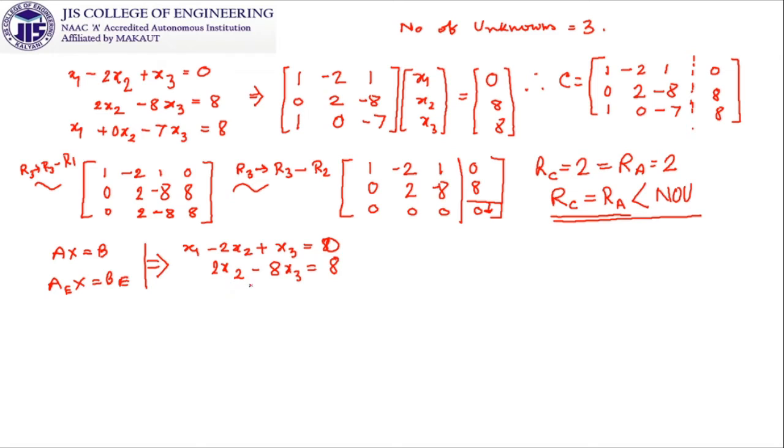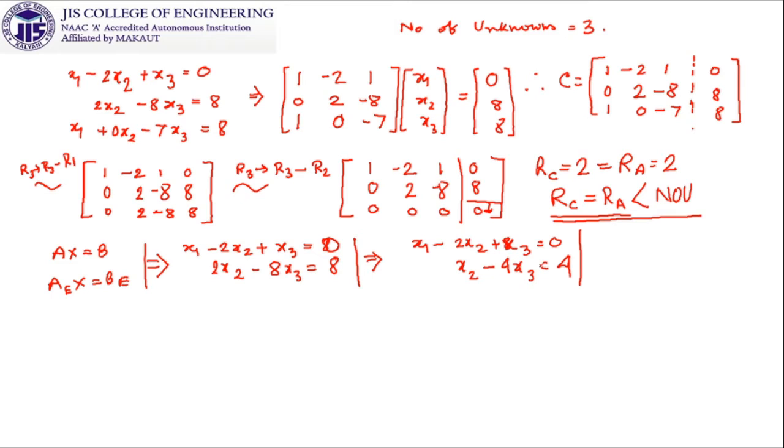So as we are not getting x1 or x2 or x3 separately from this system, we are not going to claim that this is the thing, and we are going to substitute in the reverse order. So what is the case? Look at this. x1 minus 2x2 plus x3 is equal to 0. In the next line we can write x2 minus 4x3 is equal to 4.